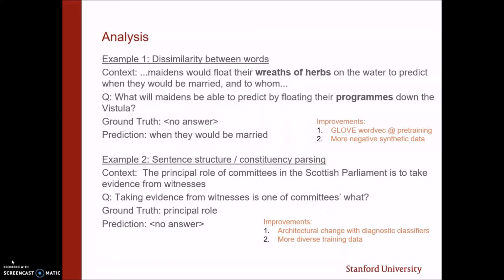We analyzed the results of our model to understand where we can improve. We first found examples where, if there was dissimilarity between words, the model still answered where there were no answers. We believe an improvement to this could be incorporating word embeddings from GloVe during the pre-training process of BERT. Our second improvement idea also ties back to our negative synthetic data idea of generating more examples where there are no answers. Another idea for improving BERT was understanding better sentence structure and constituency parsing. We saw that if the question had an unconventional structure, our model struggled. An improvement to this could be an architectural change of BERT by feed-forwarding diagnostic classifiers and understanding part of speech and dependencies better. We could also improve the model by having more diverse training.